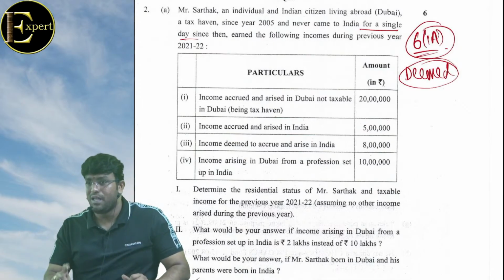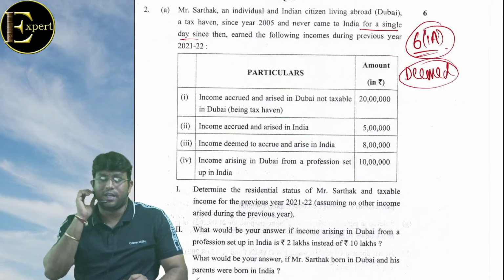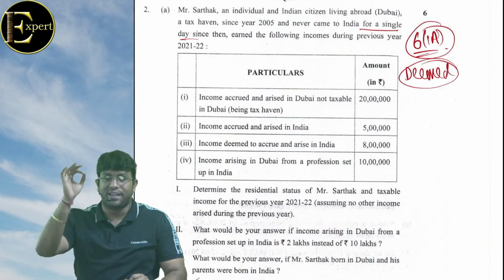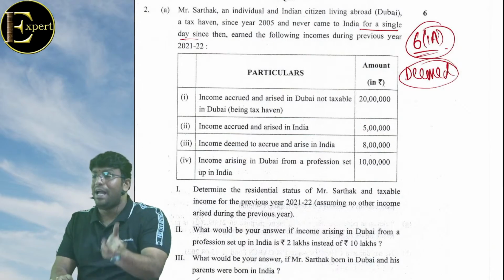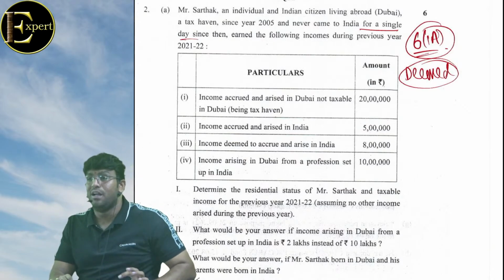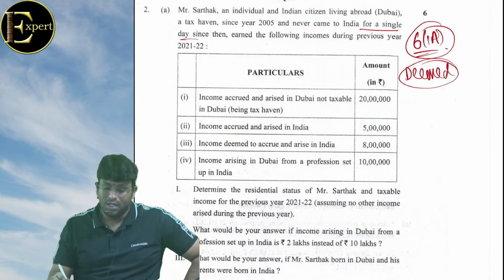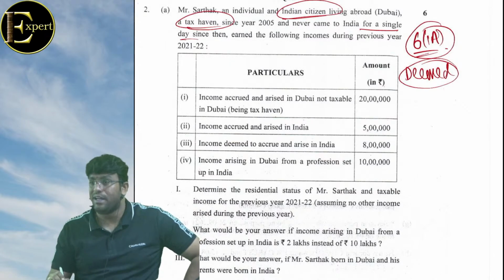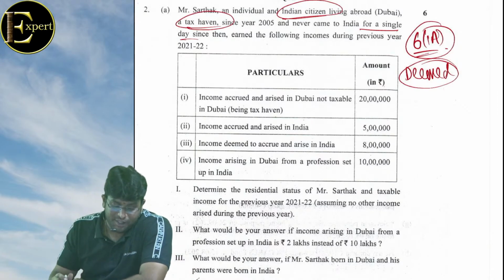वापस रिपीट करेंगे क्या? Condition number one, he must be an Indian citizen. Condition number two, total income other than foreign source is more than 15 lakhs. Condition three, he is not liable to tax in any other country by reason of his domicile, residence or any other criteria of similar nature. समझे क्या? इसका देखो, फर्स्ट कंडीशन सेटिस्फाई कर लिया, क्यों? इंडियन सिटीजन है. थर्ड भी सेटिस्फाई हो गया, टैक्स हेवन है, he is not liable to tax in a foreign country. सेकंड कंडीशन क्या है? टोटल इनकम अदर देन फॉरेन सोर्स इज मोर देन 15 lakhs. वो चेक कर लेते भाई.